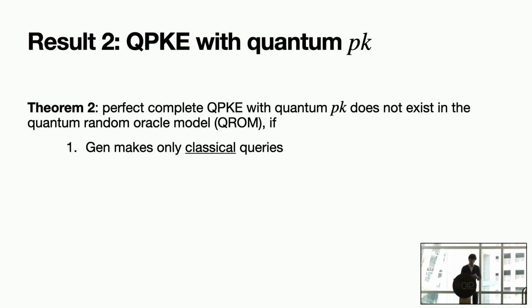Our theorem says that perfectly complete quantum public key encryption with quantum public keys does not exist in the quantum random oracle model if the generation algorithm only makes classical queries. So it's the same as the first result, result 1, but here we still have this restriction that the generation algorithm makes only classical queries. So if you want to overcome it, you have to make sure your generation algorithm has quantum power. Okay, and you may wonder, is it possible to get rid of this restriction? And the answer is no.